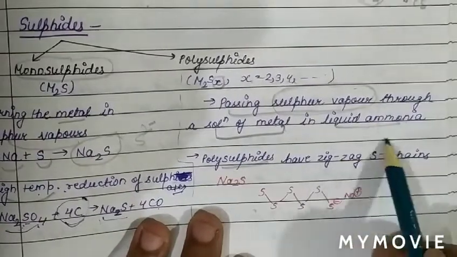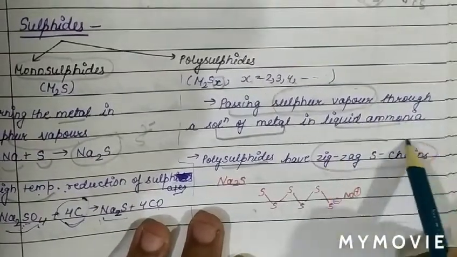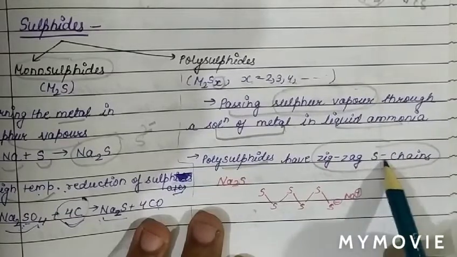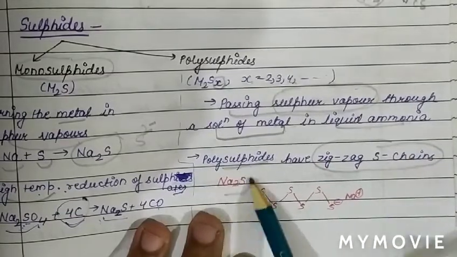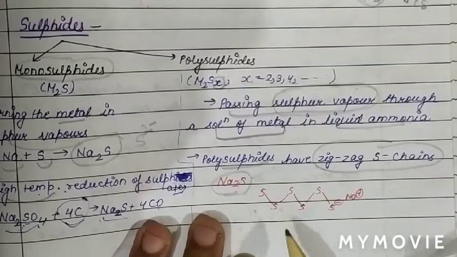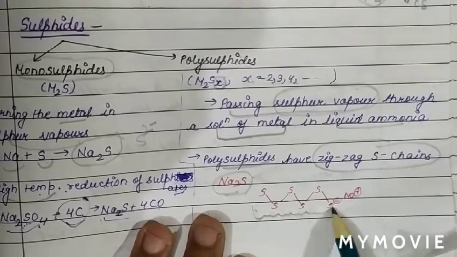Polysulfides have zigzag sulfur chains. So polysulfide exists in zigzag sulfur chains. For example, sodium polysulfide has sulfur, sulfur, sulfur, sulfur. So basically there is a zigzag form of sulfur chains.